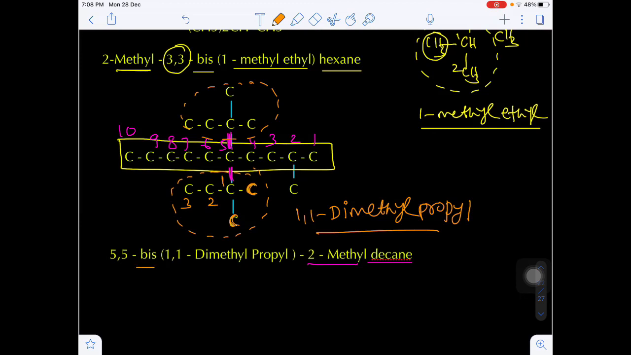So that's why we are using the prefix bis. On which carbon is it repeated twice? On the fifth carbon. So that's why 5 comma 5 bis 1 1. Now you see in dimethyl we have to consider the D in alphabetical order. That's why D comes first, and only after that M comes. That's why we are writing 5 comma 5 bis 1 1 dimethyl.